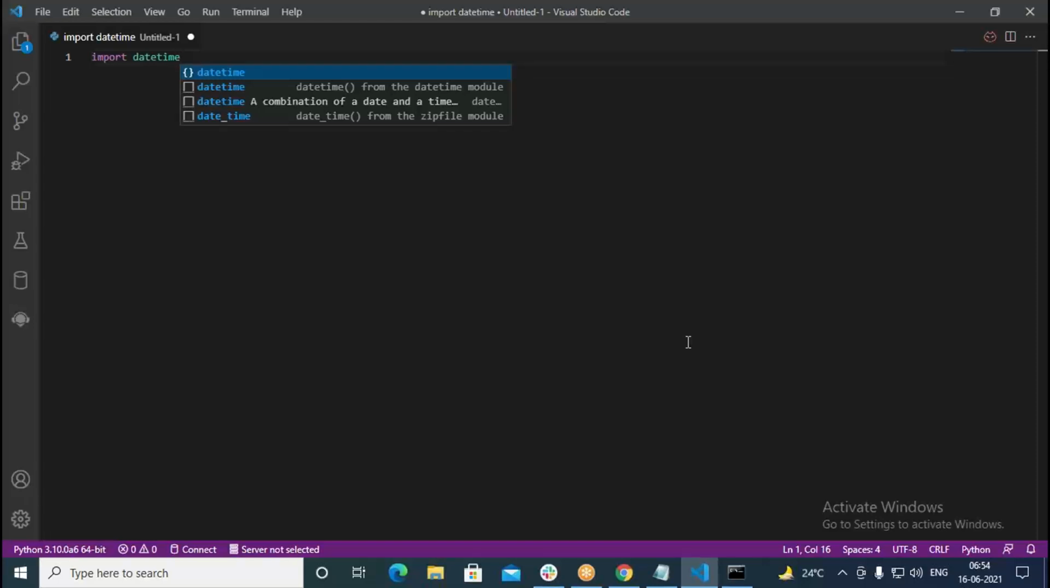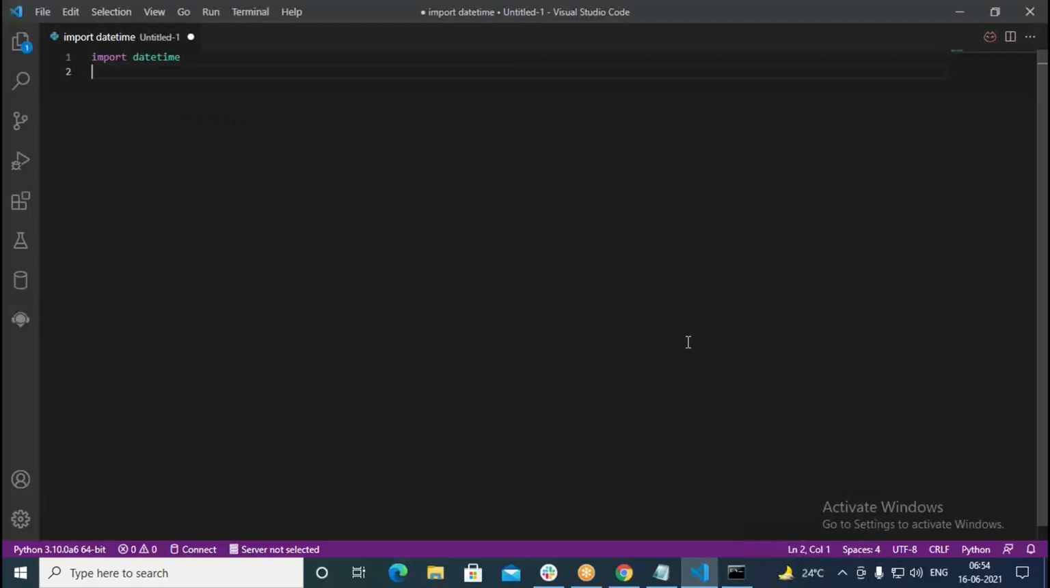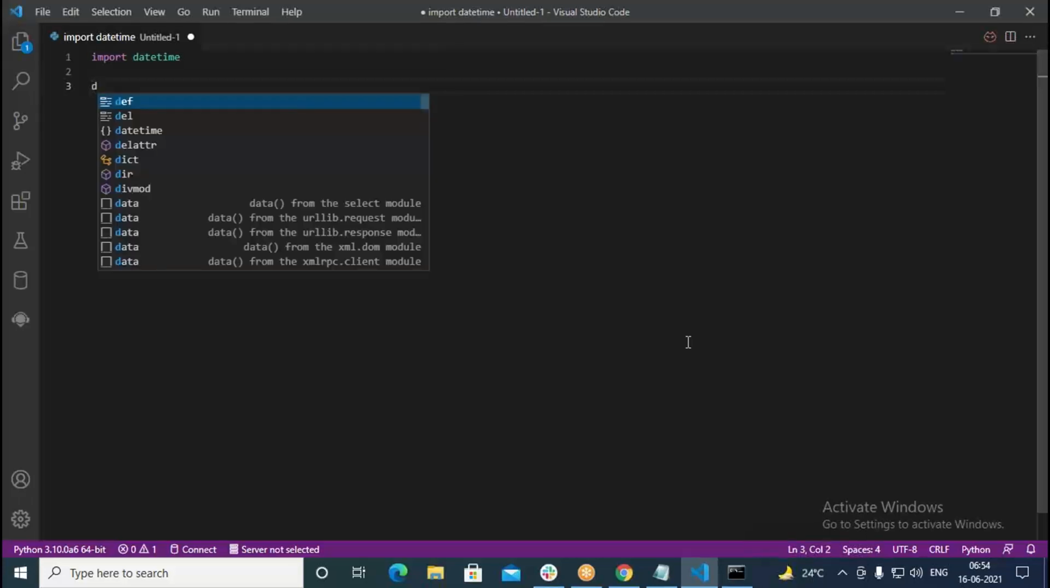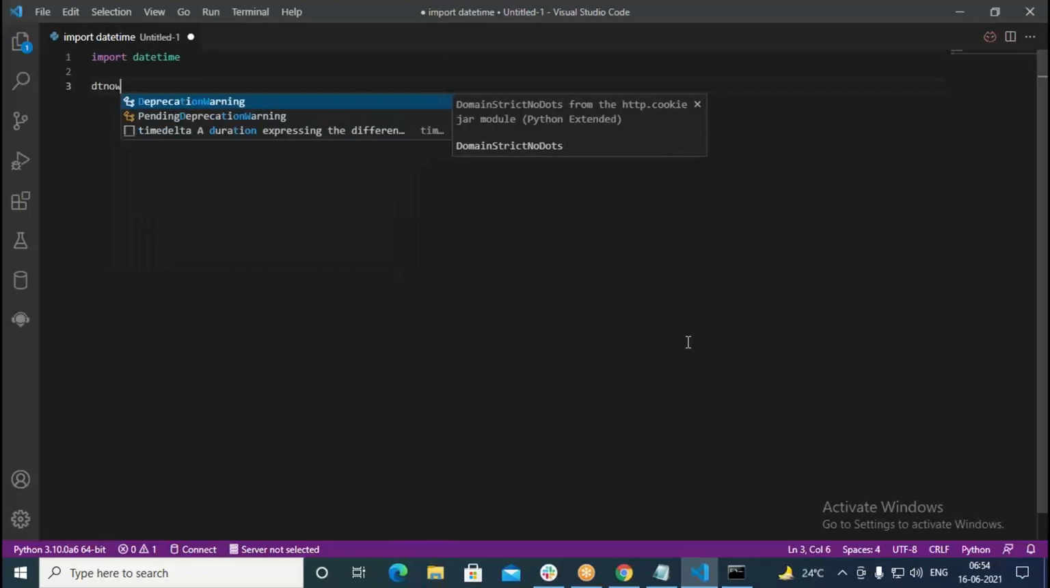So what we are doing here, we are importing datetime. Using this, we can manage date as well as time. Now, the very first thing is I want to get the current date and time. So therefore, I write here dt.now. That means the current date and time I want to get.